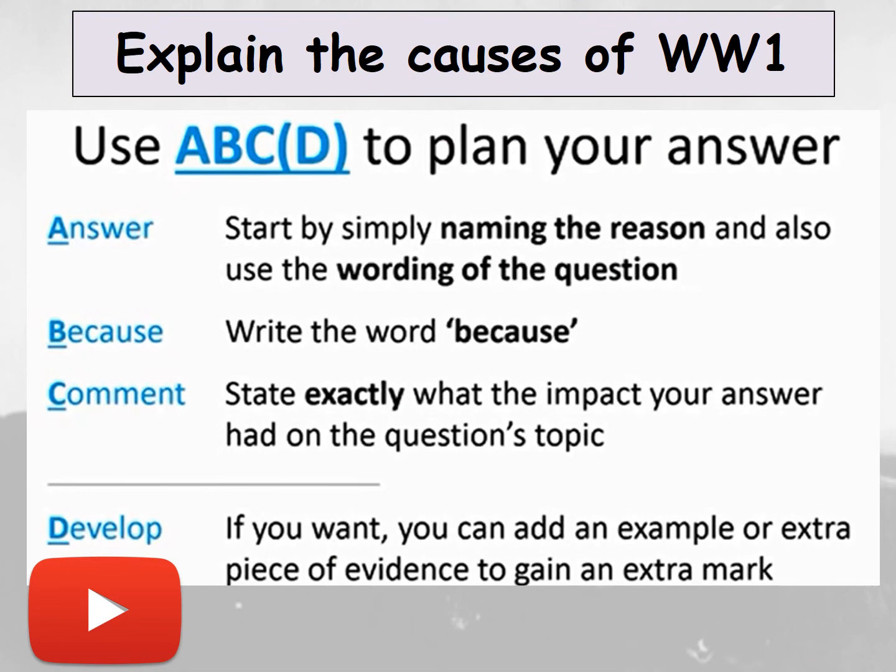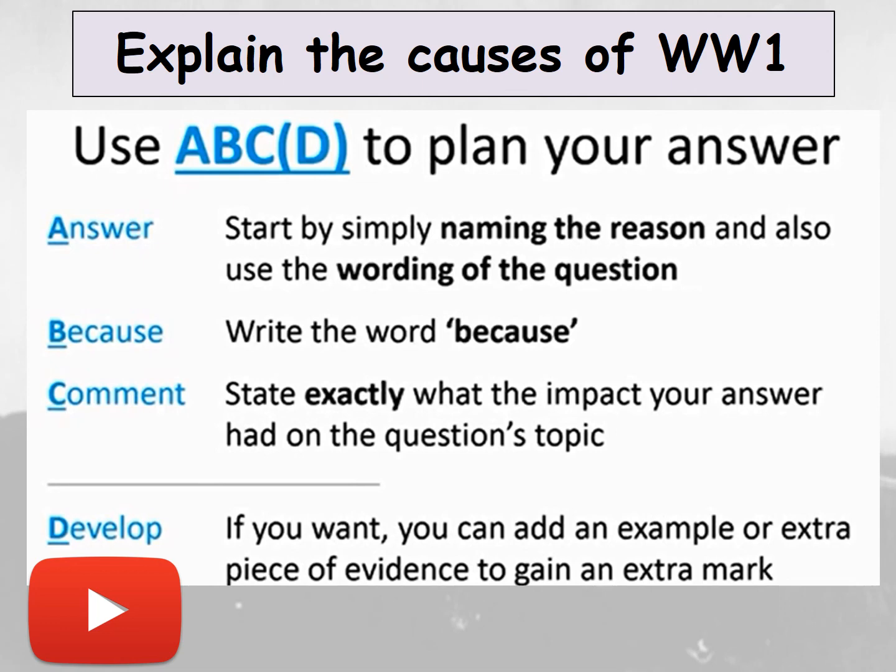Your last task for today is to try an explain question. So we're going to look to explain the causes of World War One. Now you've done explain questions in first to third year. Remember how we answer an explain question. We answer this using the A, B, C and the optional D format. Now, what does each stand for? Remember, the A is where you are answering the question. So A stands for answer. So you are simply naming the reason and also using the wording of the question.